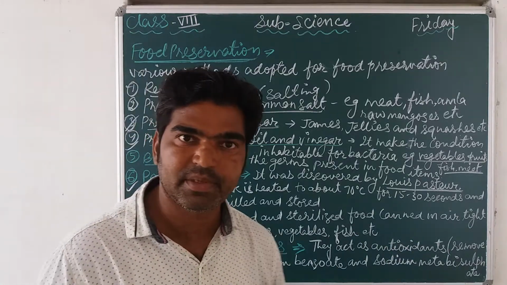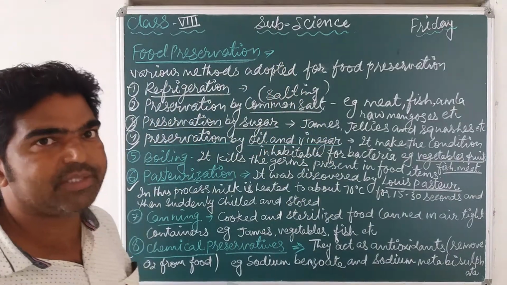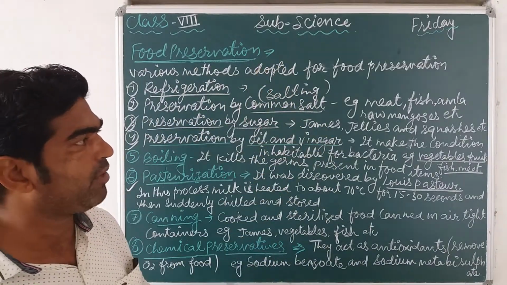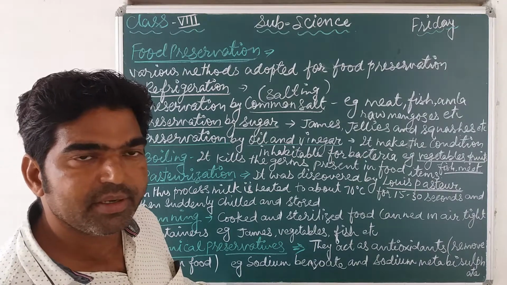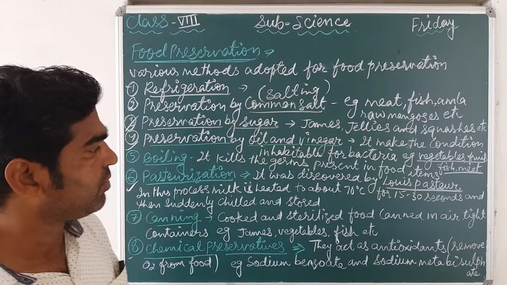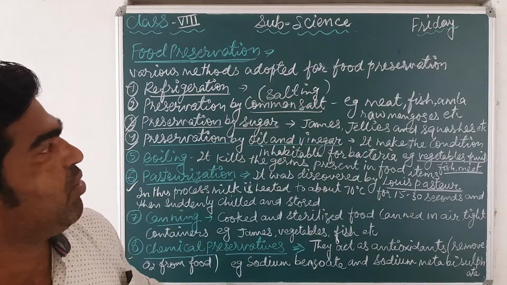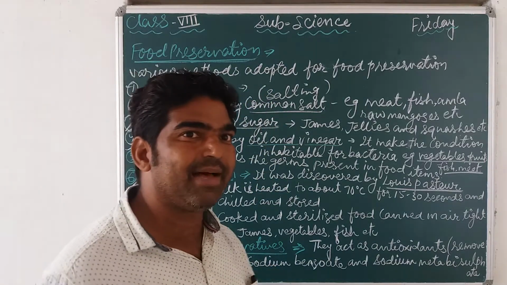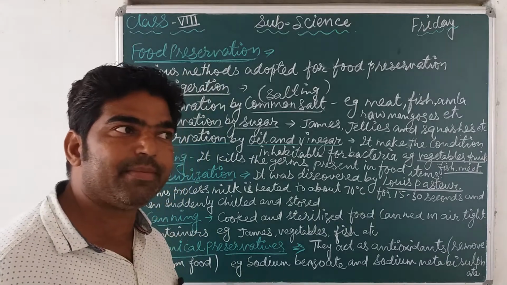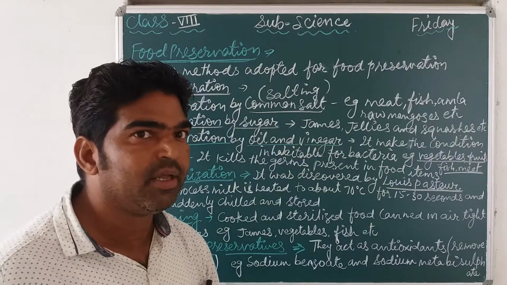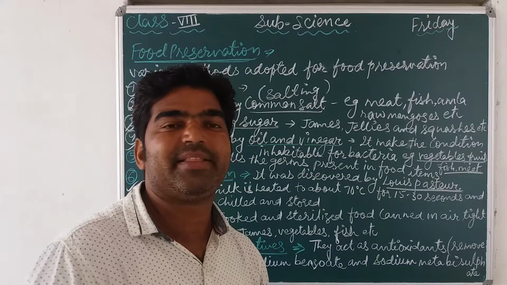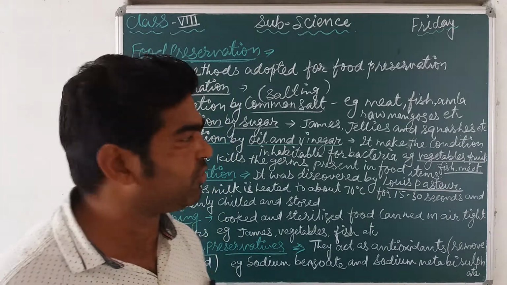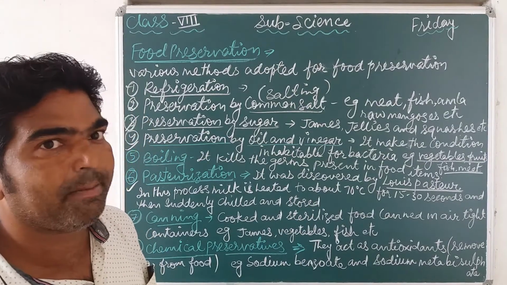And the methods which we follow or adopt to stop the growth of microbes or to preserve food for a long time period, that is all of these. So simply you note down all these things, because a question may be asked in exams many times. This type of question may come in the exam: what do you mean by food preservation, and explain some methods of food preservation. So these all are the methods of preservation.